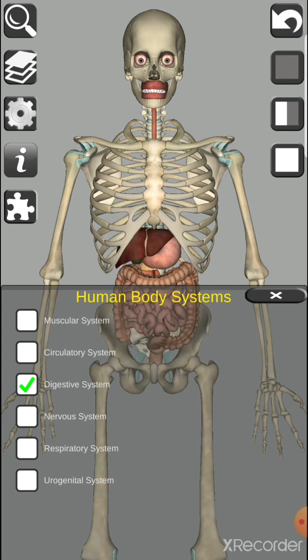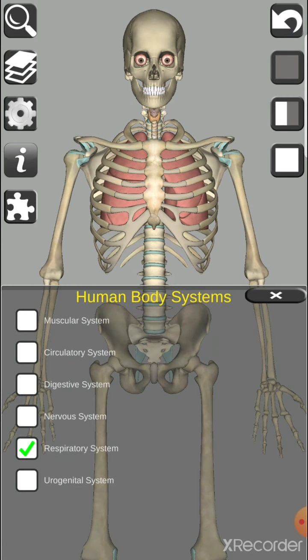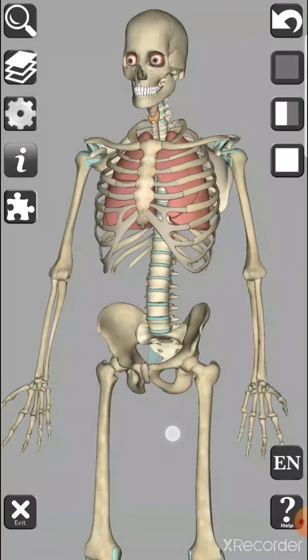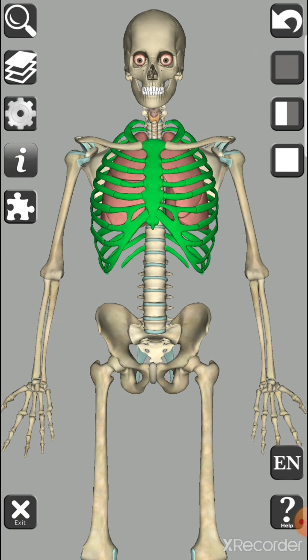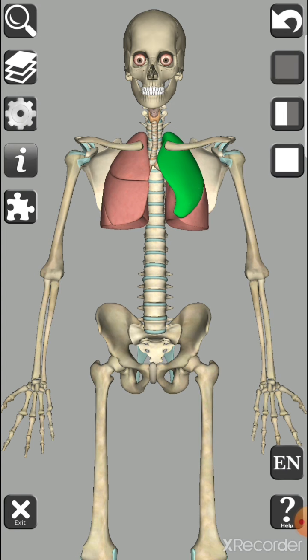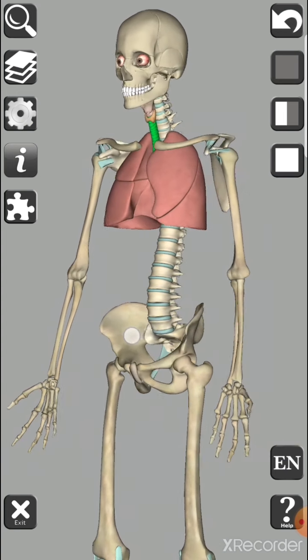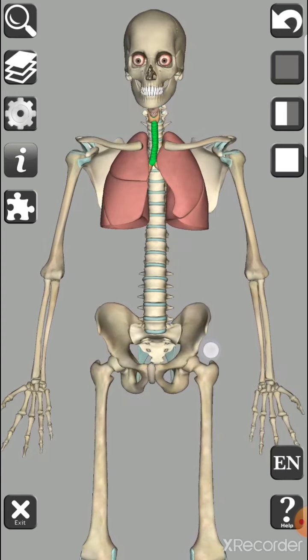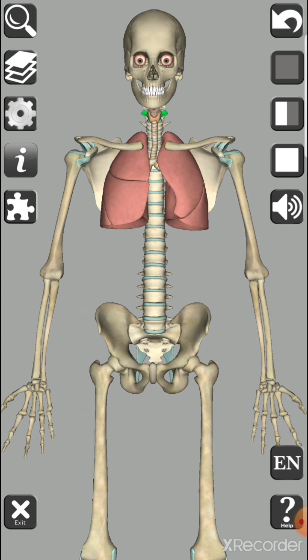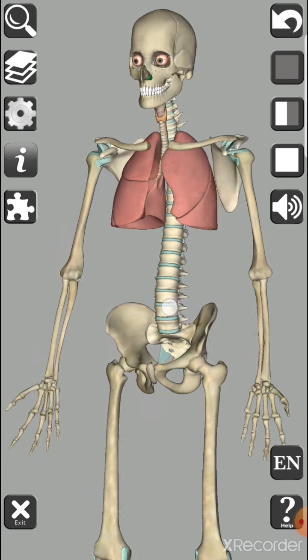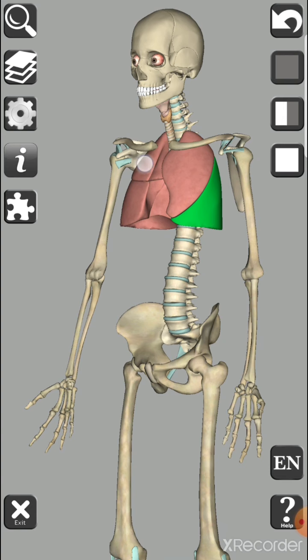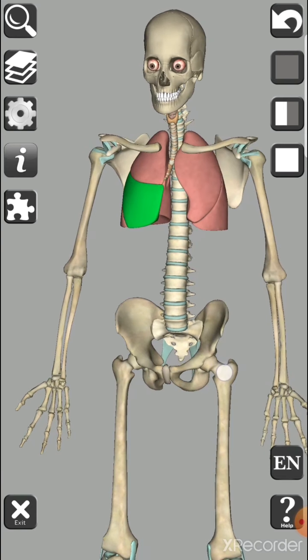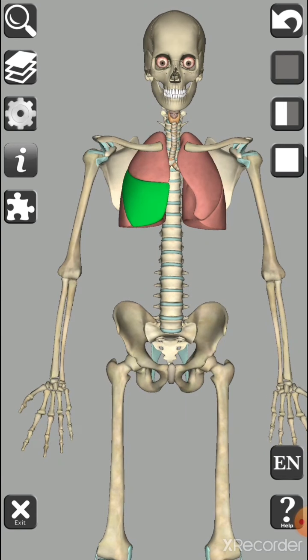Similarly, we have the respiratory system too. And what is there in our respiratory system? We have the lungs, then we have studied about the trachea, then our nasal cavity. All these things are included in our respiratory system, which helps us to breathe in and breathe out, and it is also helpful in cellular respiration.